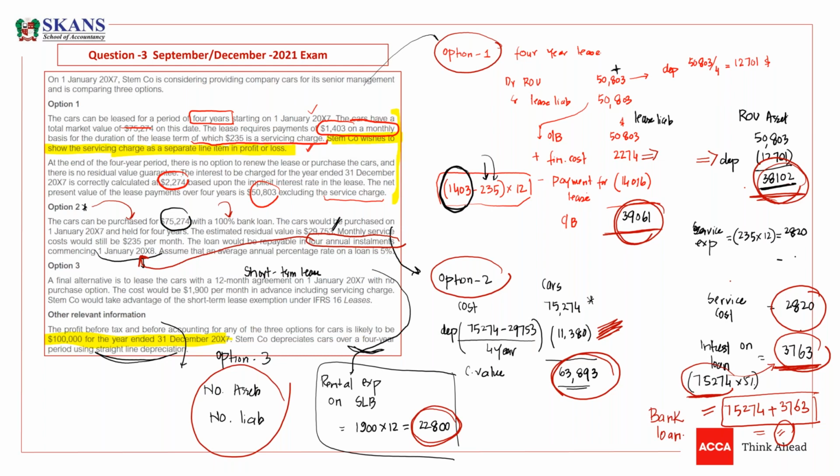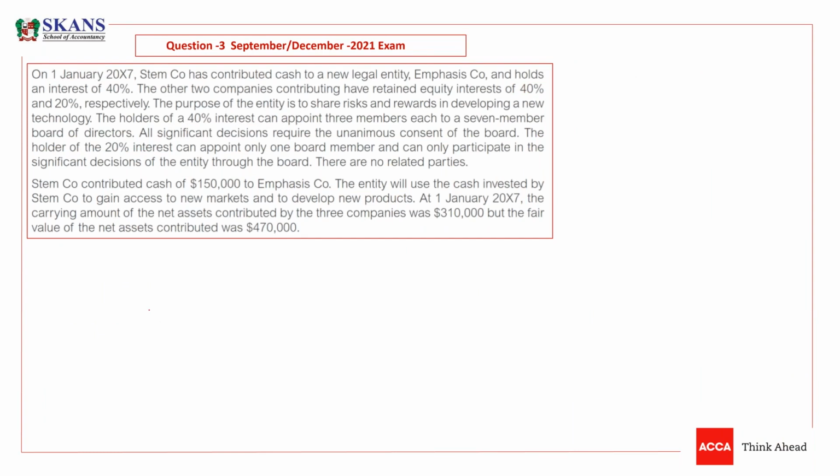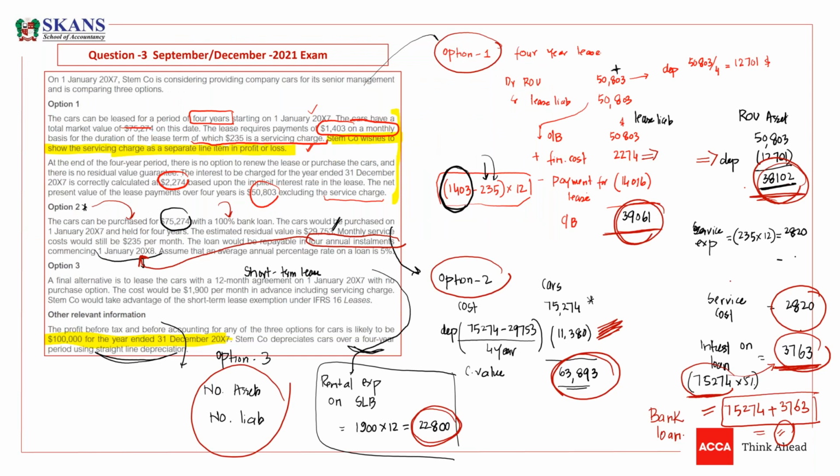Okay, thank you so much. So now we are moving towards the other part. But before that, if you have any question other than guaranteed and unguaranteed residual value, then you can write the question. Otherwise, just write okay, and we are moving towards the next part.